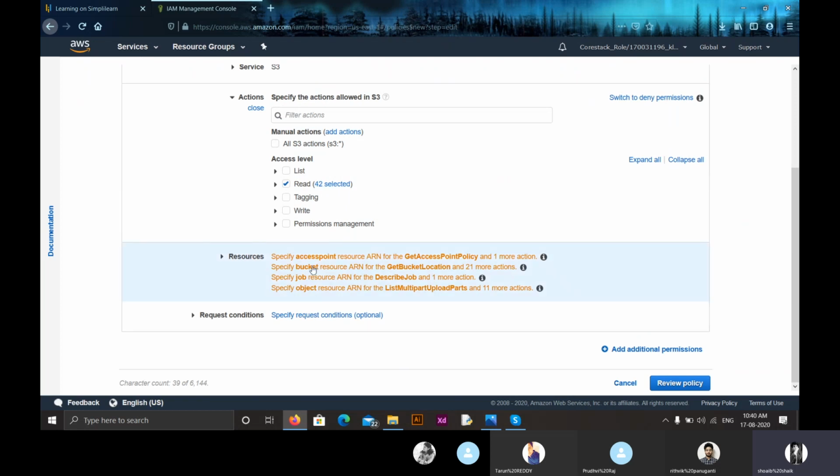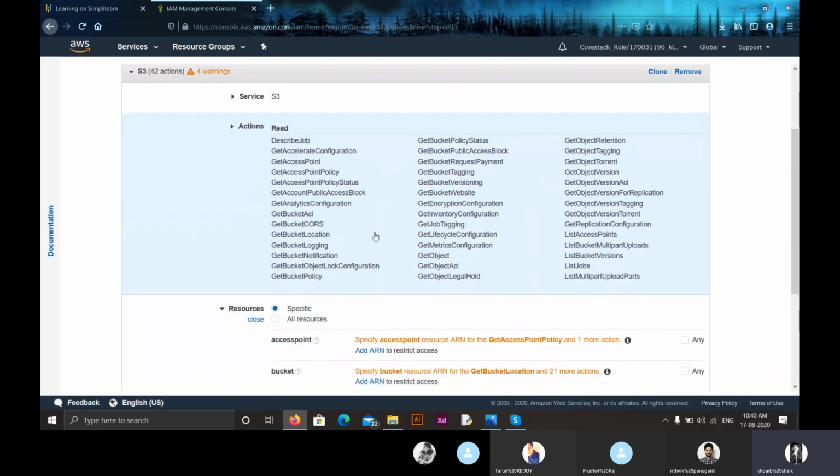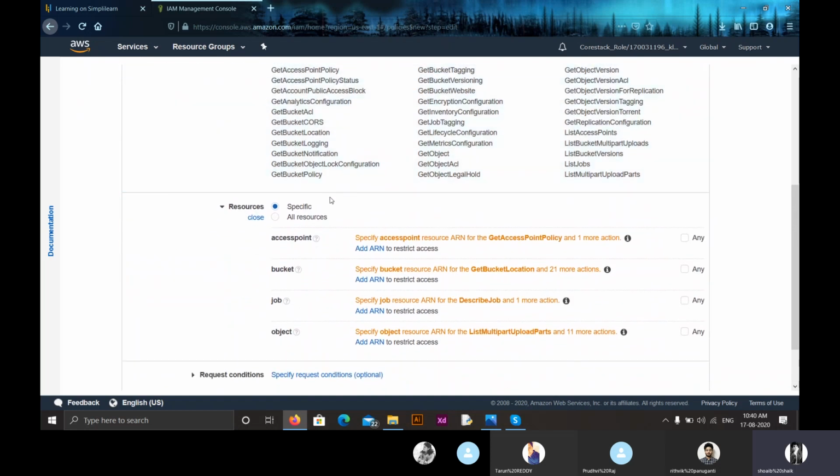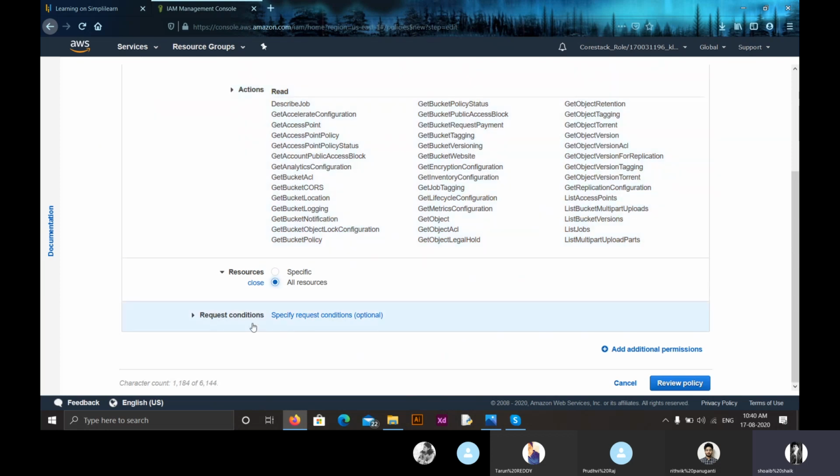Now we're coming to resources. Here you can either select a specific resource that is present in S3, or you can select all resources. If you select all resources, this policy will be applied to all the buckets that you have created in S3, Simple Storage Service.